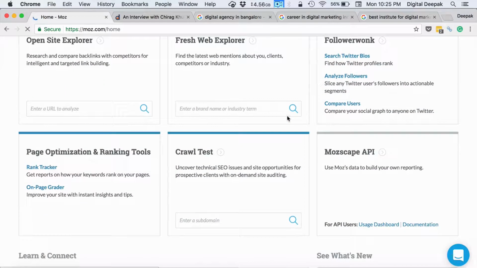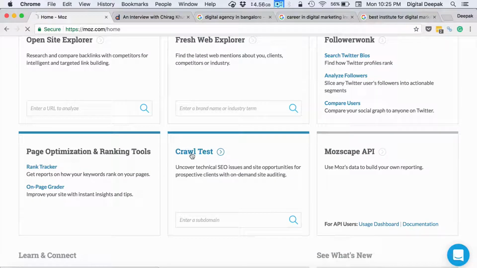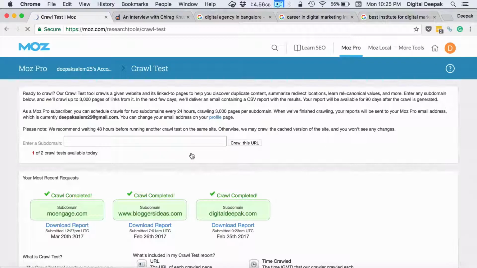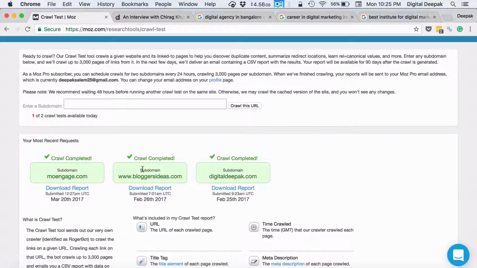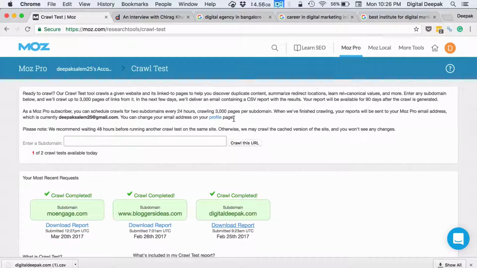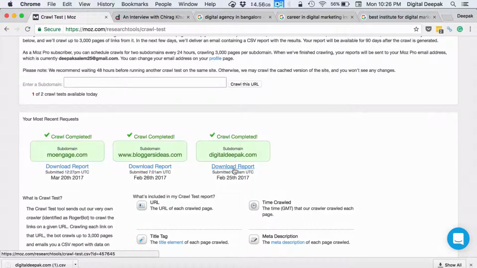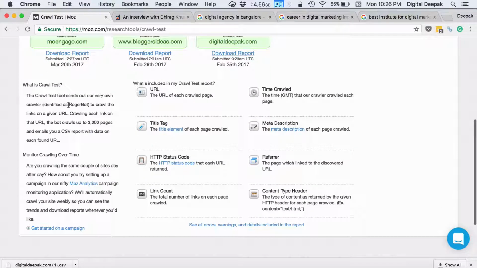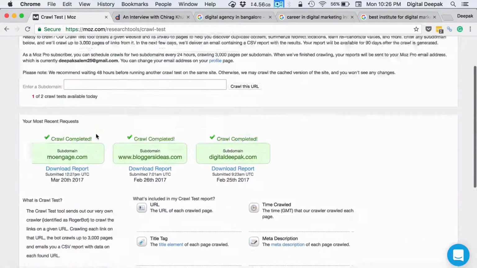So if I go back and go to crawl test, here what I can do is crawl a particular website and download a report, and in the report I will have a list of all the URLs and all the titles, meta tags and meta description in a single format. So if I want to review the title tags and the meta description of several pages, I can go ahead and download a crawl report. As I said, Moz has their own bot called Roger bot, and this bot goes ahead and crawls your entire website just like your Google crawler.